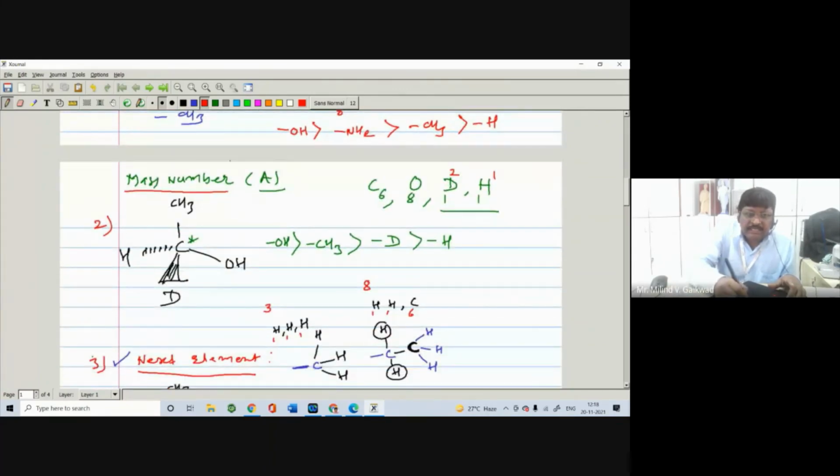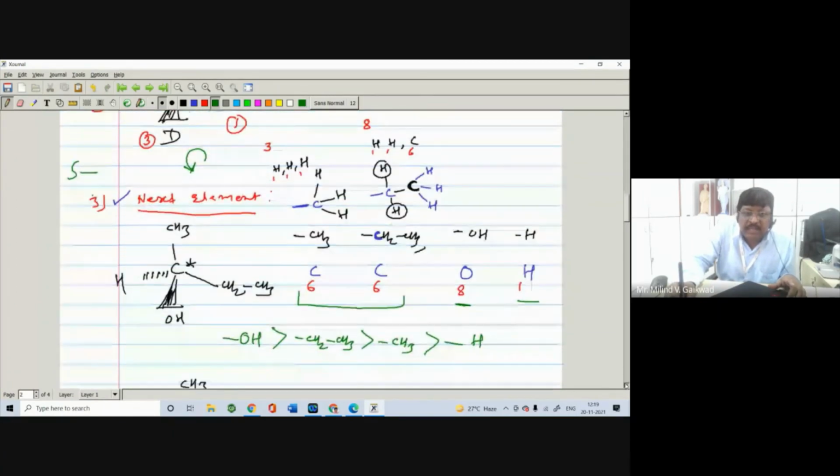Here, check the configuration. Right. So first priority for the OH, second priority for the methyl, third priority for the deuterium, and fourth priority for the hydrogen. Your eyes travel from 1 to 2, 2 to 3, and 3 to 4, right? So here again you see that your eyes travel anti-clockwise. So of course it is also having the S configuration, right?